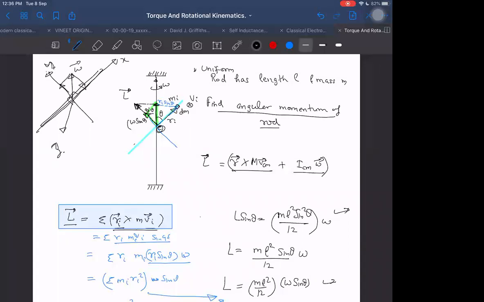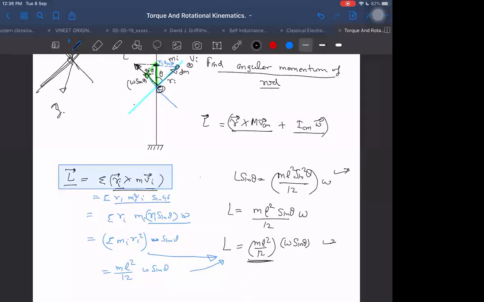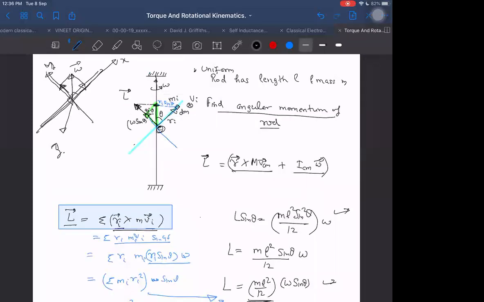What is the moment of inertia about the y-axis? That we already know: ml square by 12. What is omega about the y-axis? Omega sin theta. What is the moment of inertia about the x-axis? 0. Why is it 0? Because the rod is lying along the x-axis. If the rod lies along the x-axis, then the perpendicular distance from the axis becomes 0. So Ix is 0 only. If Ix is 0, then Lx will be 0.